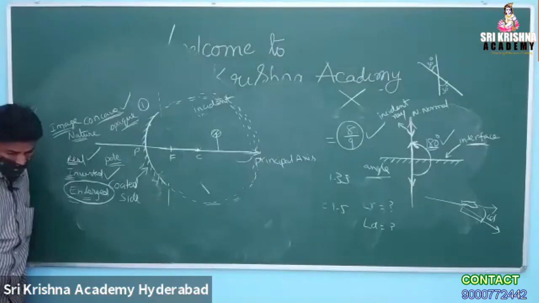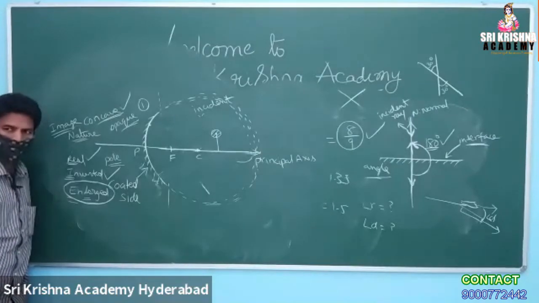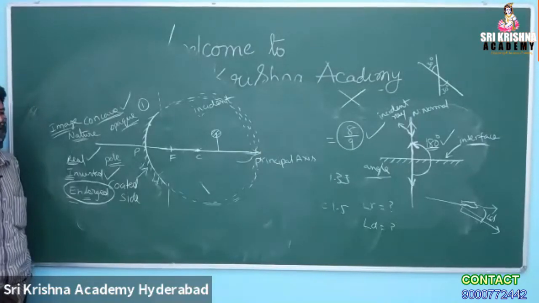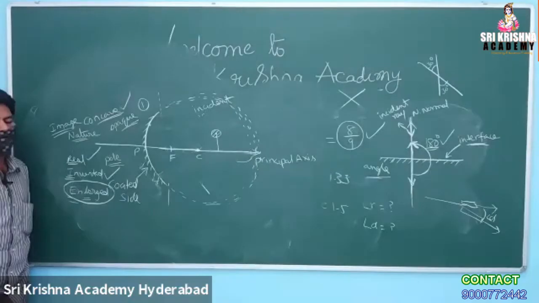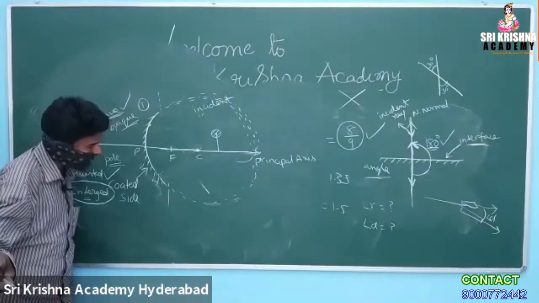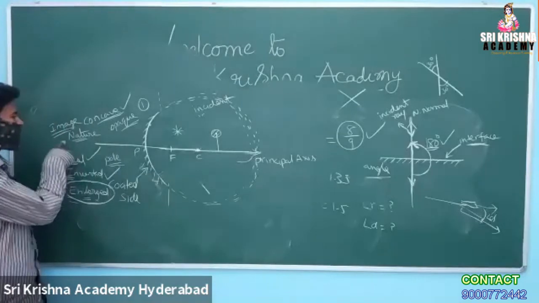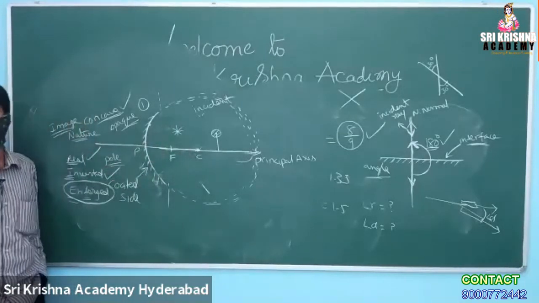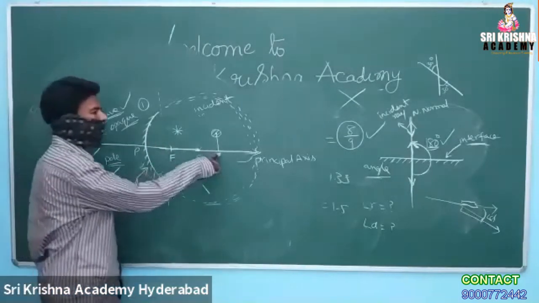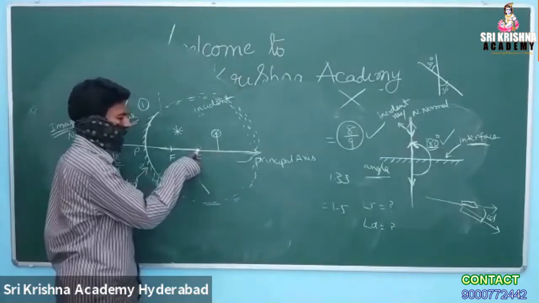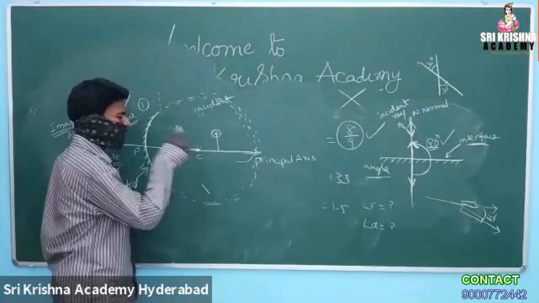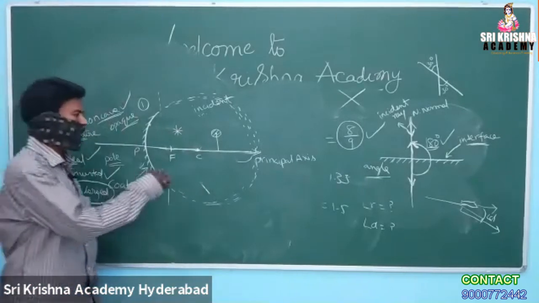The image will be formed between the focus and the center of curvature. First you tell me where it is going to be formed. Between focus and center of curvature, that's very good. That is an important point. The image is going to be formed in between F and C. If the object is beyond C, the image is going to be formed in between F and C. Very good. Okay, now second question.